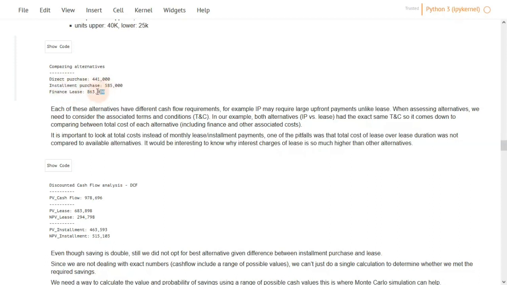The first thing to note is that finance lease is actually way higher than installment purchase. This can tell you something about the interest rate used in calculating this lease, because when you lease an equipment, the lessor, or the person who is leasing you the equipment, must earn some money. He quantifies this money in terms of interest and charges you this interest across the payments that are going to happen in the term of the lease. And the term of the lease in this case is actually 4 years. So one thing to note and to assess: why is the finance charge in the finance lease higher than a similar alternative that is actually available?